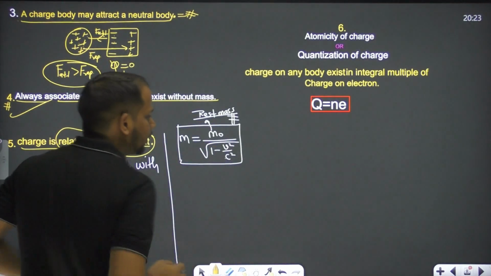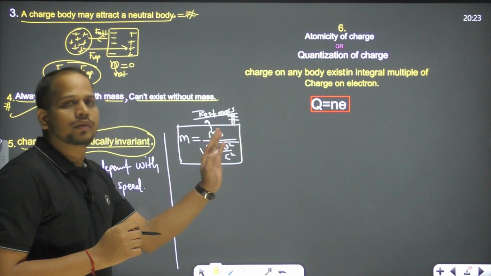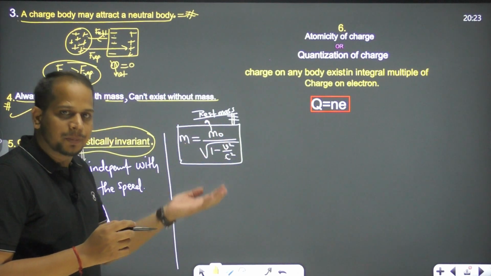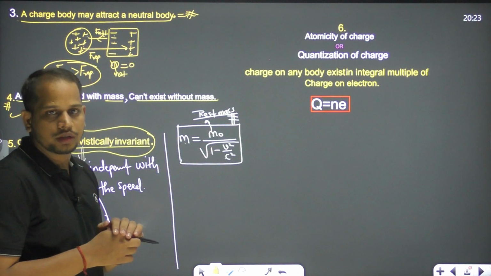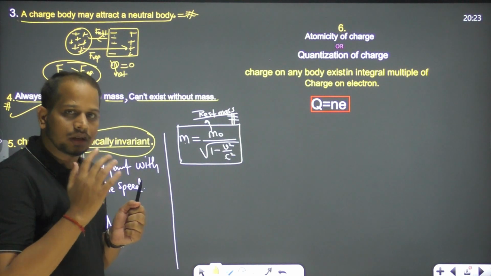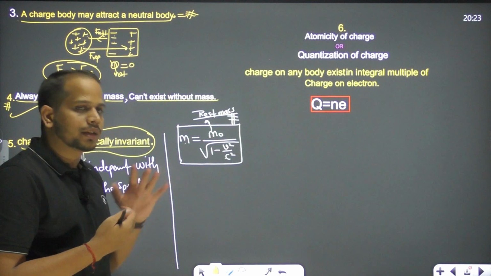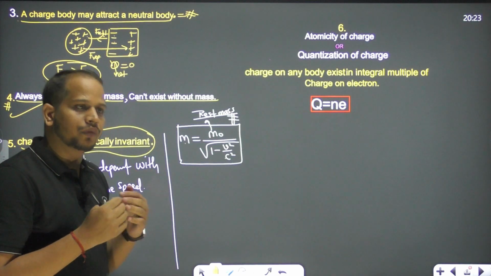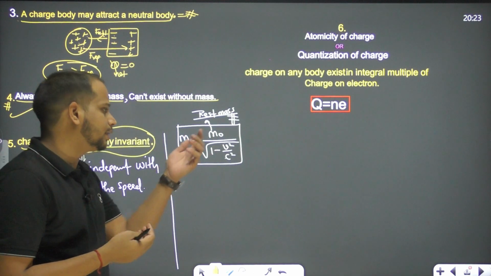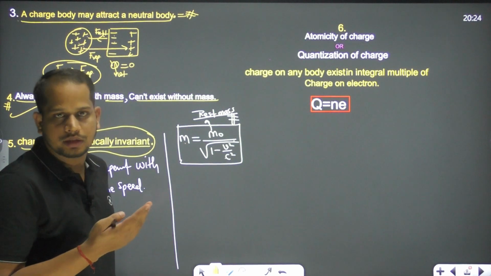If m naught is the rest mass, what is the meaning of this? If any body is moving with velocity v, then the mass of the body increases. If the speed increases, the mass of the body increases. Basically, if the speed changes, then the mass can change, right? But if a particle is moving with 1 kilometer per second, the v square by c square is very negligible, so the change is very small, right?